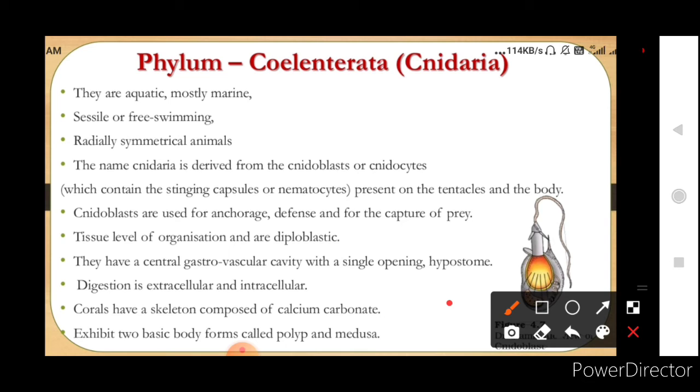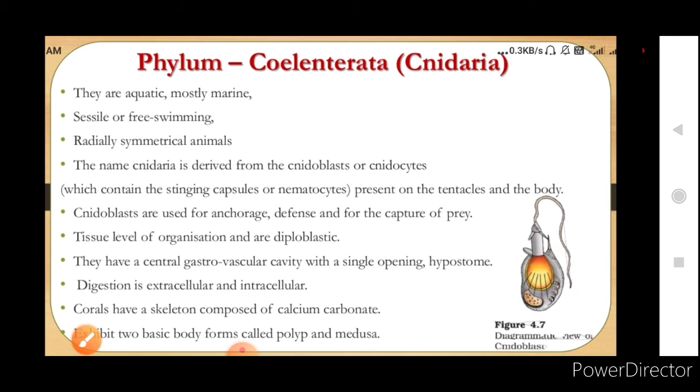When you see this organism here, this is the tentacle part, or the stinging cell. Now these nematocytes, or the poisonous cells, will be present in this tentacle, which will help the animal for anchorage, defense, and for capture of prey. Cnidoblasts are used for anchorage, defense, and for capture of prey. Now in these animals you can see tissue level of organization, and they are diploblastic, meaning they have 2 layers, ectoderm and endoderm, and they have an undifferentiated mesoglea.